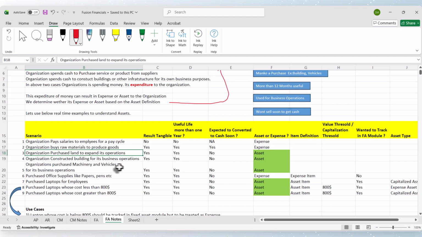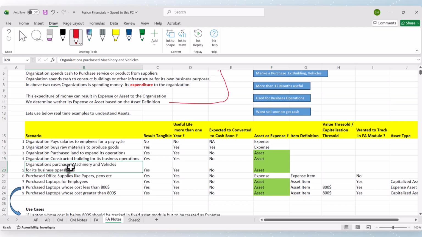The next thing is, the organization purchased land to expand its operations, and the result is tangible. It has more than 1 year life, and is it expected to convert to cash? No. So land is an asset. It is a fixed asset. The organization constructs a building for its operations. All these conditions are satisfied, and this is an asset.